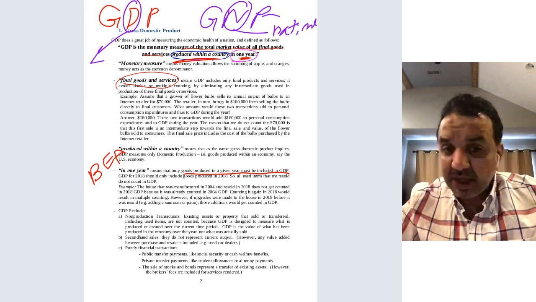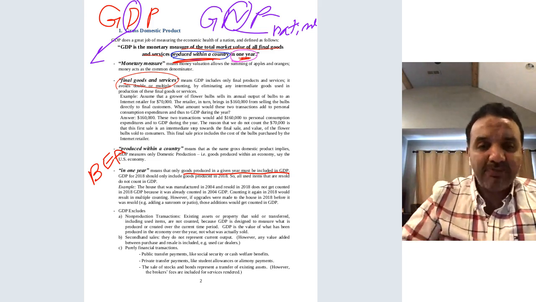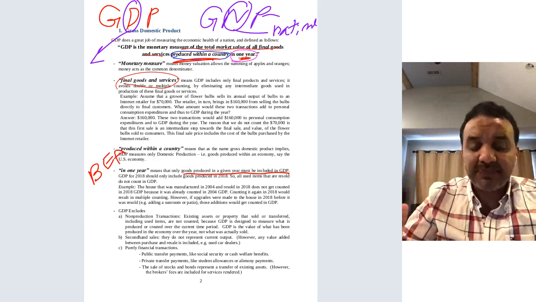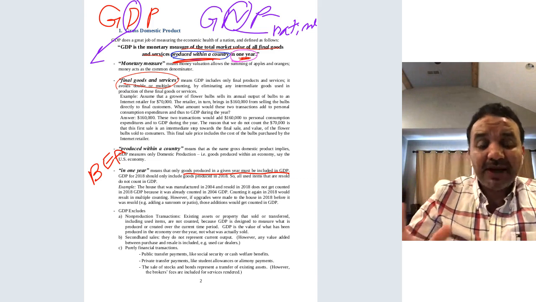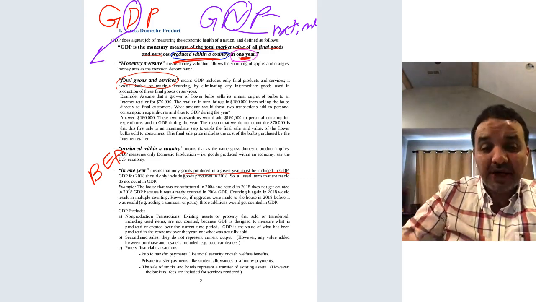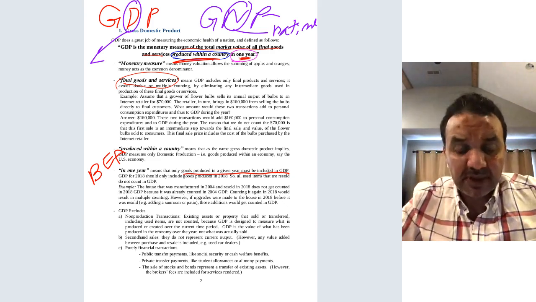So domestic doesn't depend on the nationality of the company. It can be a Chinese company, it can be Japanese. It doesn't matter what the nationality of the company is, as long as the company is located in the United States, it's going to be part of US GDP. This is the meaning of domestic.